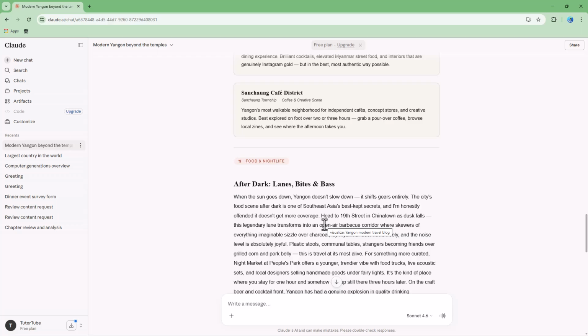This is basically how you can write specific prompts in Claude to get specific results as you like, which is a step ahead from giving just simple prompts to get the results that you want. So I hope you guys learned something as always.